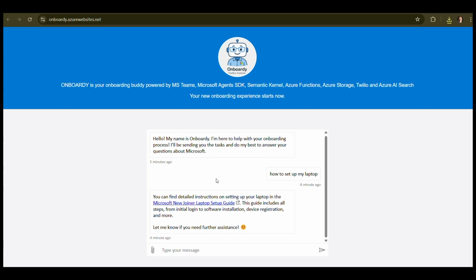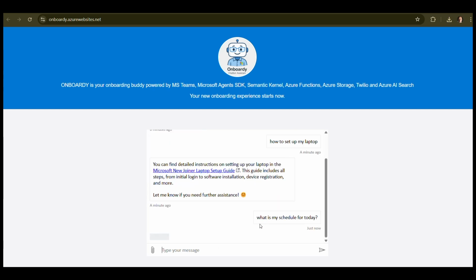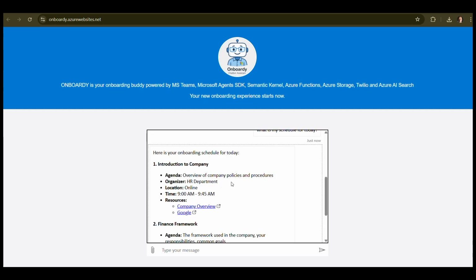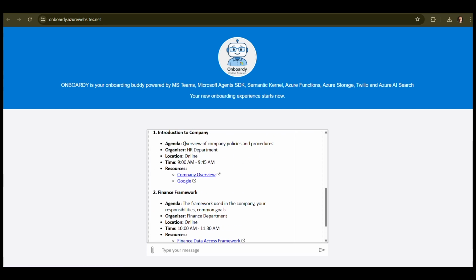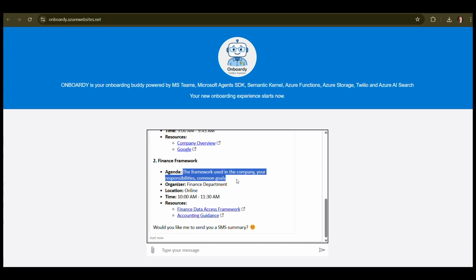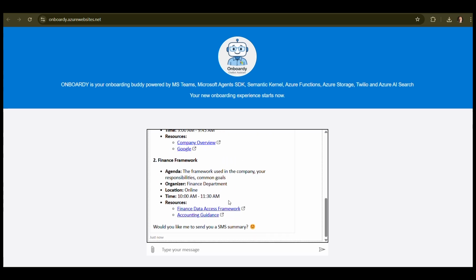Besides retrieval augmented generation, we can also schedule some meetings, some events in the calendar. So let's see it in action. I ask, what is my schedule for today? On the fly, Onboardy created some agenda. We've got 2 meetings today. One is about overview of a company, and the second one treats about the finance department information. Some links are also attached here that I can see.